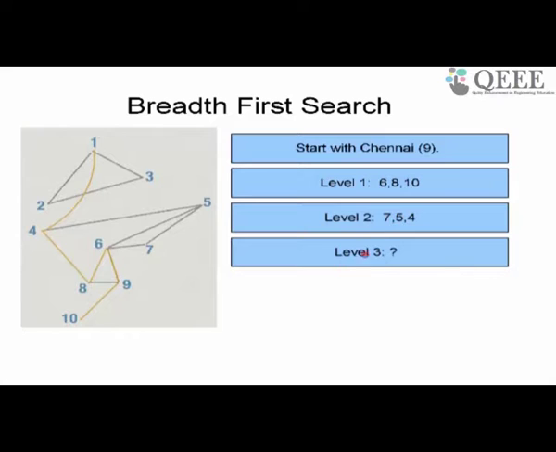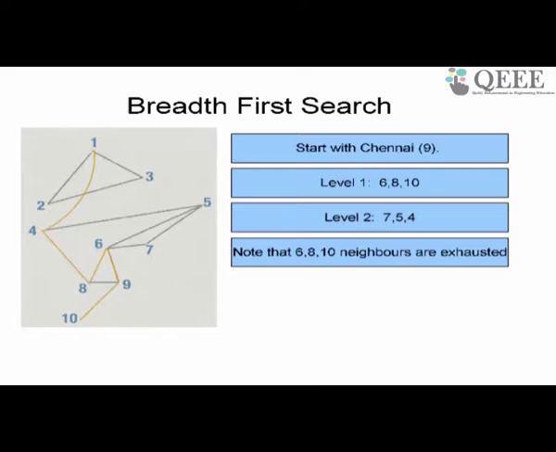So what is at level 3? To find nodes at level 3, I need only look at nodes at level 2. Why is that? Because breadth first search would have ensured I have exhausted the earlier nodes already. When I have come to level 2, I have exhausted all the neighbors of 6, 8, 10 already. So I don't need to look at neighbors of 6, 8, 10 anymore. I need only look at neighbors of 7, 5, 4.